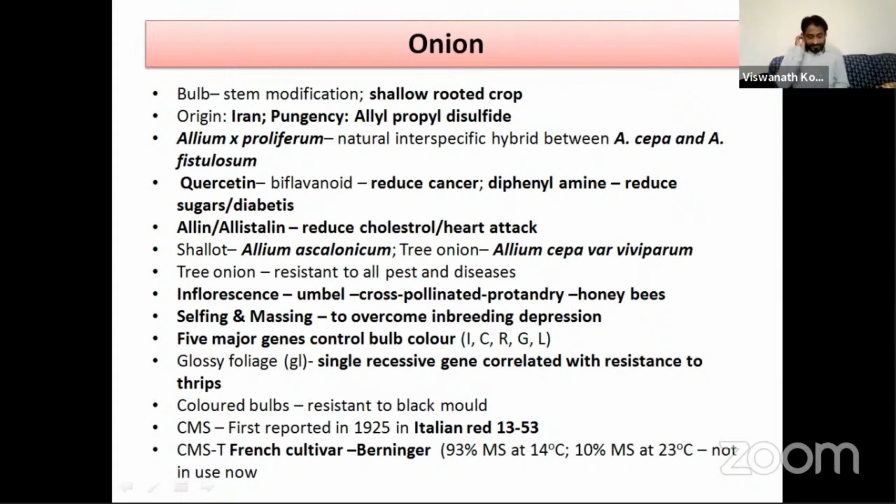This was also previously asked. 2 to 3 times this question was asked. The selfing and mass selection method of onion was followed to overcome inbreeding depression. Or sometimes the question is, selfing and mass selection are followed in which crop? Onion. This type of question may come.